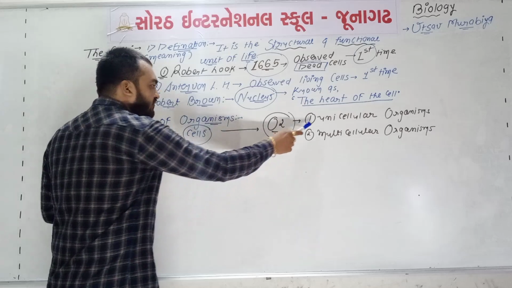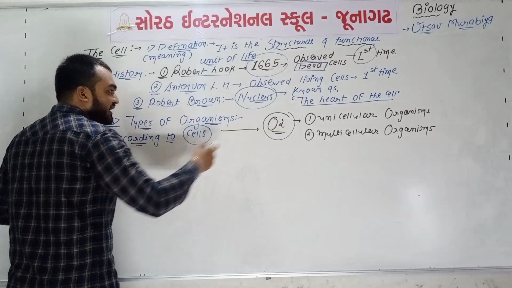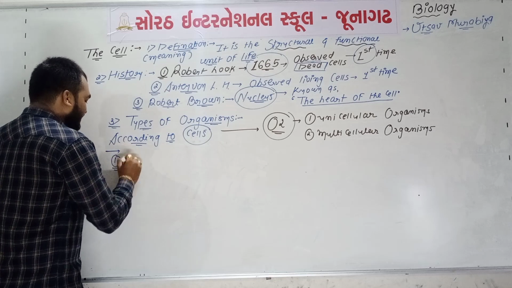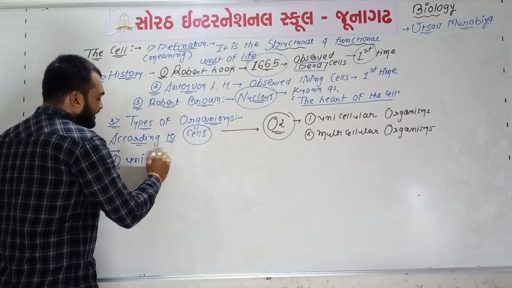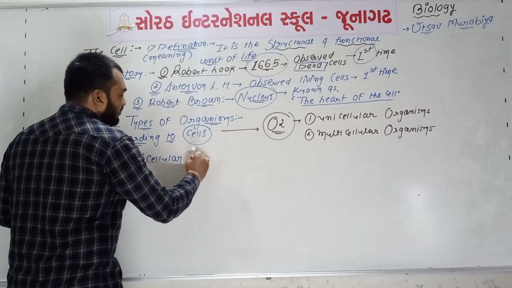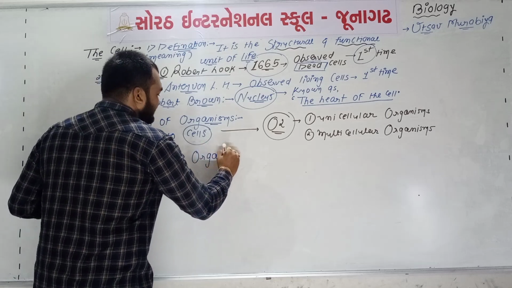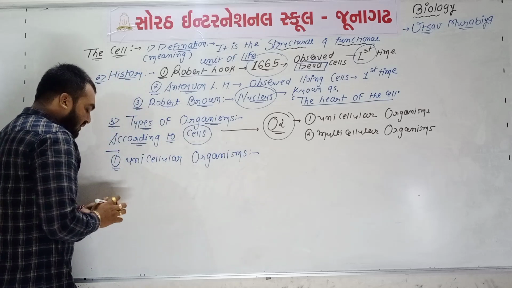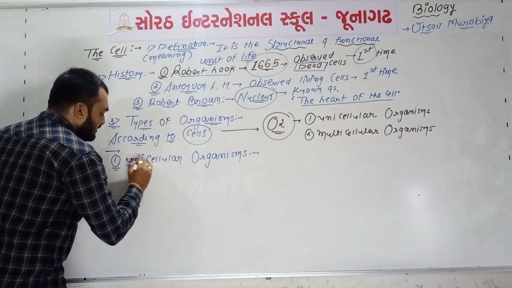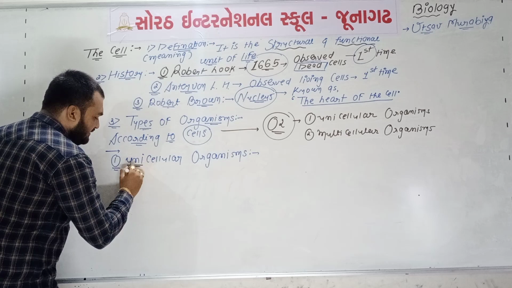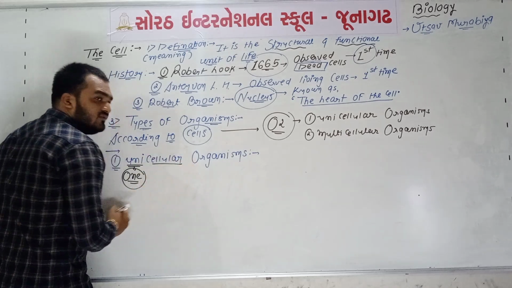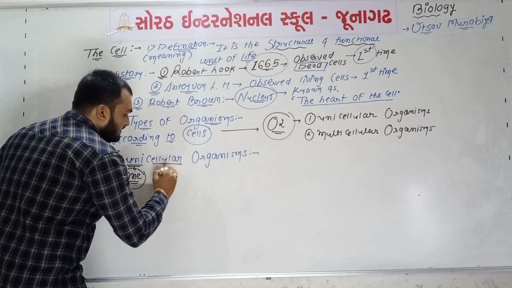Now we are going to write the definition and some examples of both. The first definition is unicellular organisms. See the word: uni means one, and cellular means cell.